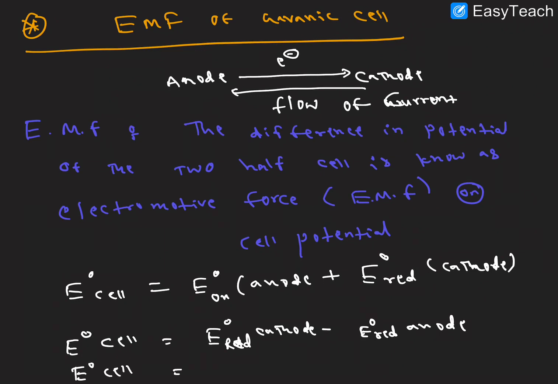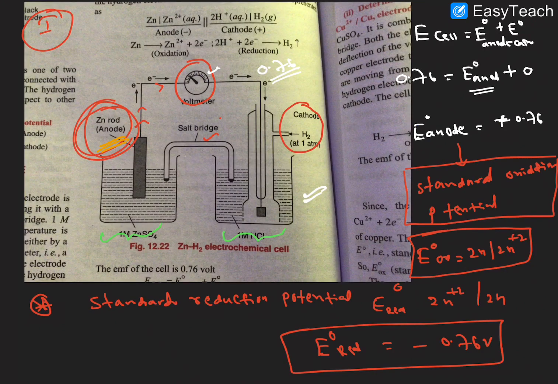We can also measure E cell as E naught right minus E naught left. This is the left side, this is the right side. Whatever we got, the potential of the right side minus the left side. I hope it is clear.